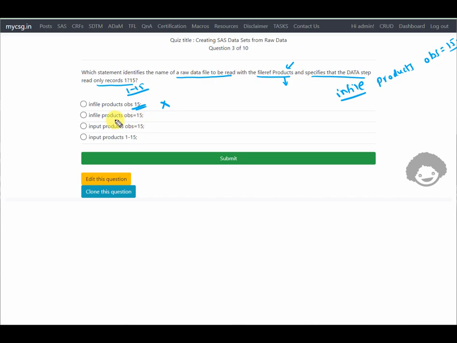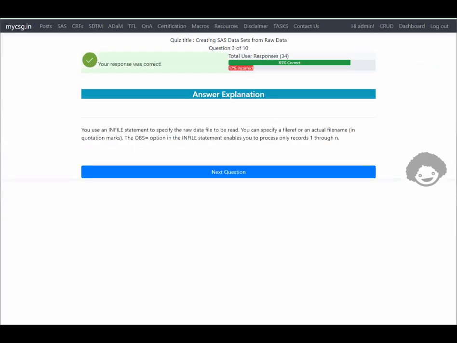On the next option, INFILE products OBS=15 is specified. Yes. And the next two options have the INPUT statement. The INPUT statement is only used to describe the arrangement of the variables in our data. The INFILE statement is used to specify the name of the fileref or the name of the input data file that has to be read. So the second option seems to be the correct one. Let us see if this is the case. It says our response was correct. And let's move on to the next question.